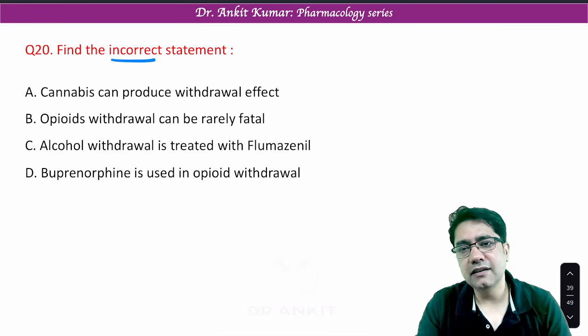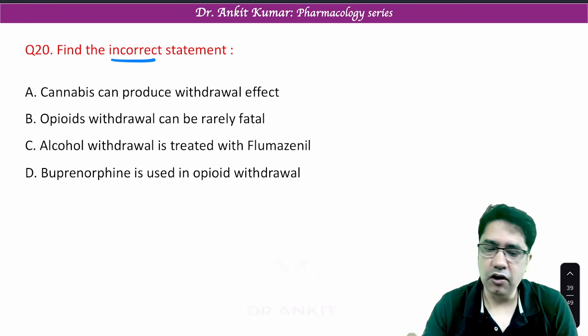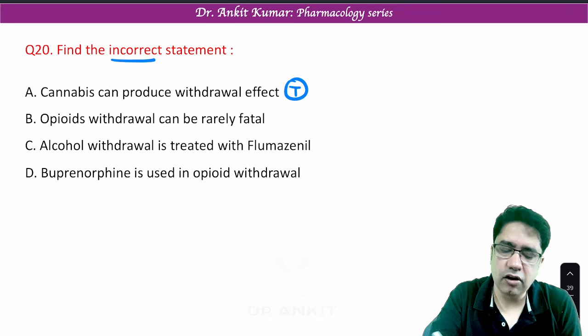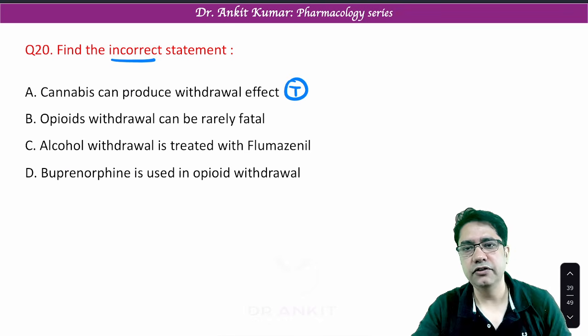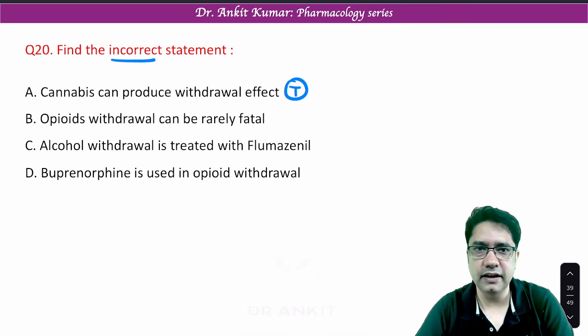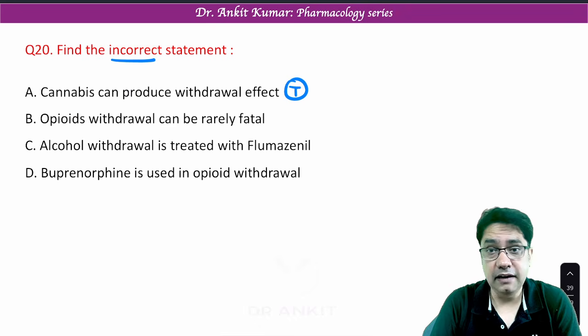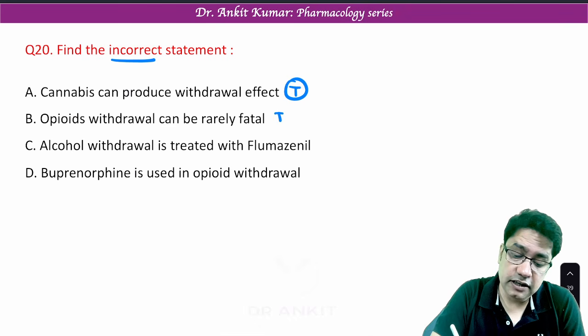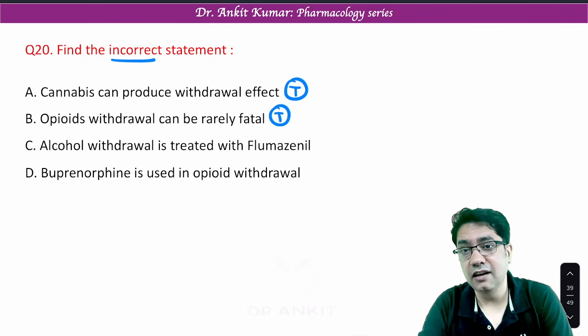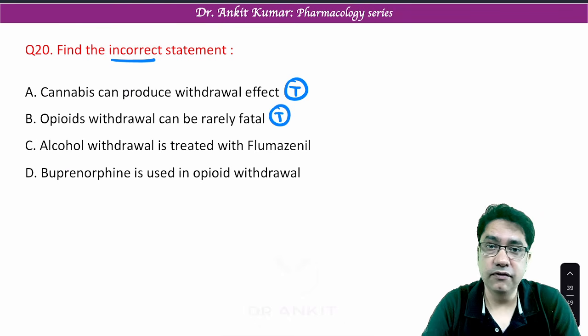Now, cannabinoids like bhang, charas, ganja, they produce withdrawal effect. Obviously, they produce withdrawal effect. Any drug of abuse, when you are not taking, will lead to withdrawal effect. Opioid withdrawal can be fatal. Yes, a patient can go into seizures. Patient can go into shock in opioid withdrawal.